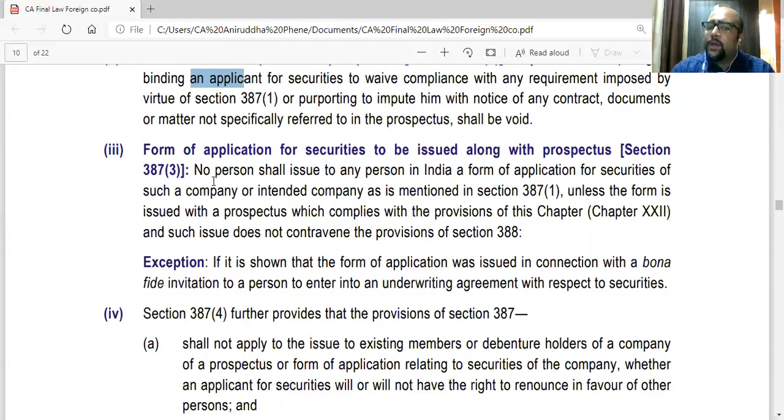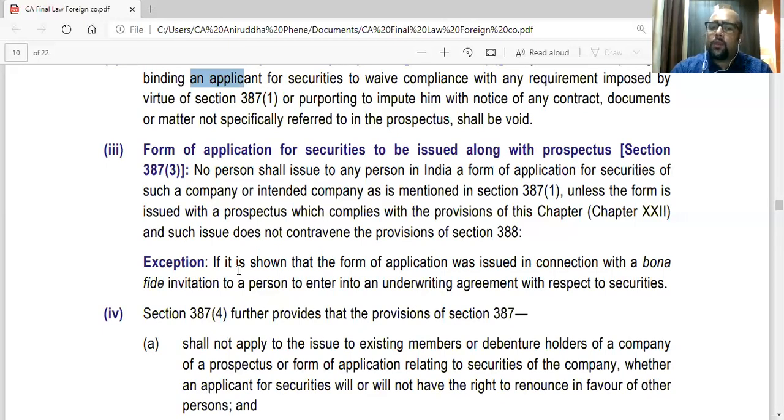So they are saying no person shall issue to any person in India an application form for securities of such company or intended company, maybe a company yet to be formed, unless the form is issued with a prospectus which complies with the provisions of this chapter, and such issue does not contravene the provisions of 380. That is the next section. Some provisions have to be complied with before issuing the prospectus, which we'll be studying later. So basically, the application form should be attached with the prospectus. You cannot issue just the application form.